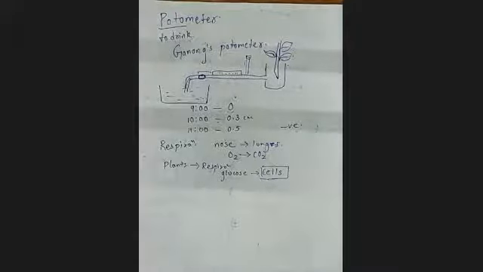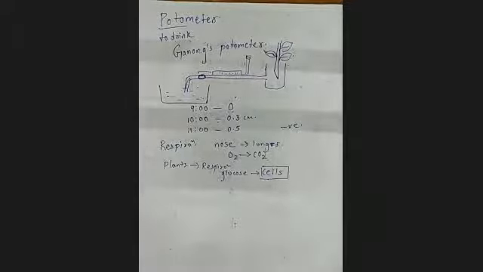It is everywhere, whether it is roots or leaves, barks, stems, anything you can consider.